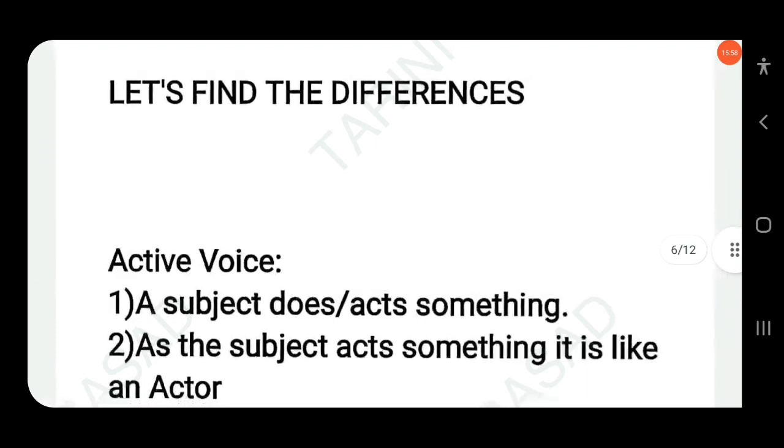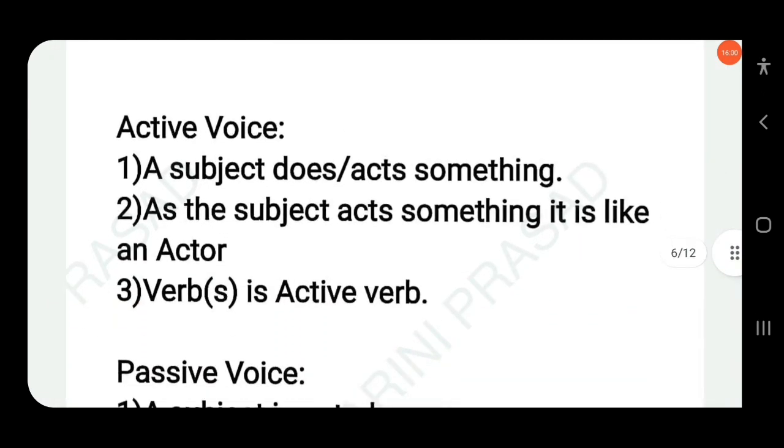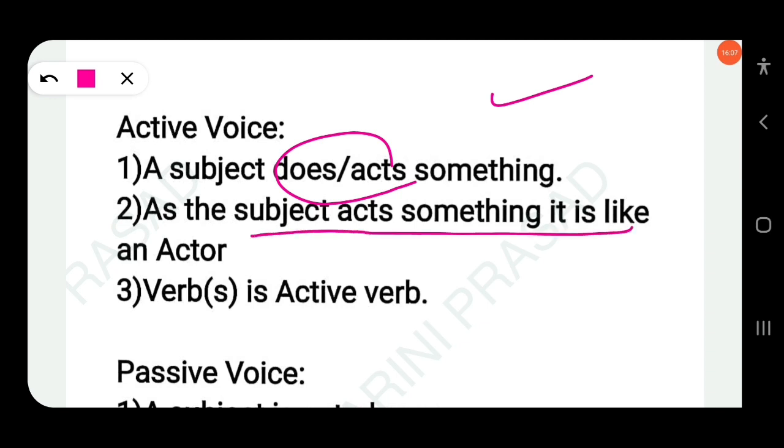So let's find the differences here. In active voice, the subject does or acts something. As the subject acts something, it is like an actor. Yes, the subject acts something, does something, and the subject is known as actor. The verb is the active verb.